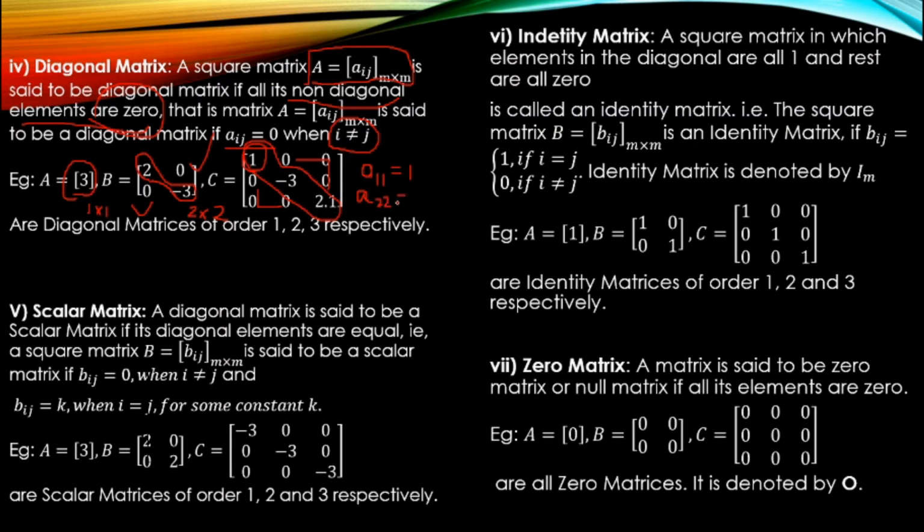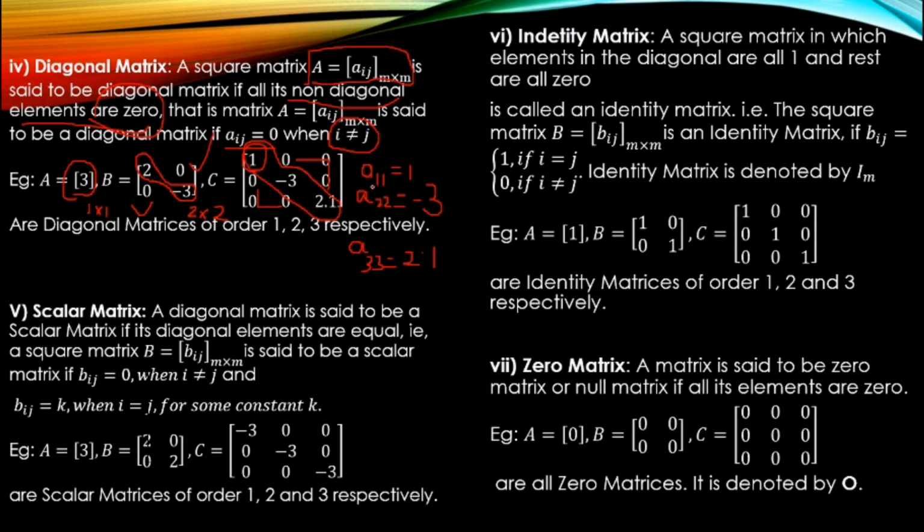What is it? It's -3. Okay. And what about A33? What is A33? It is 2.1. Okay, so this is clear to everyone.